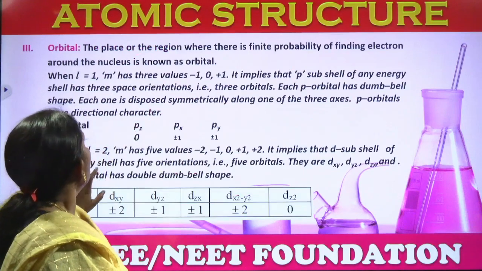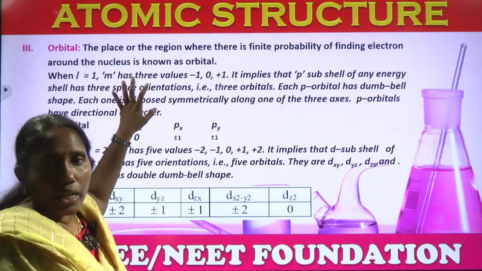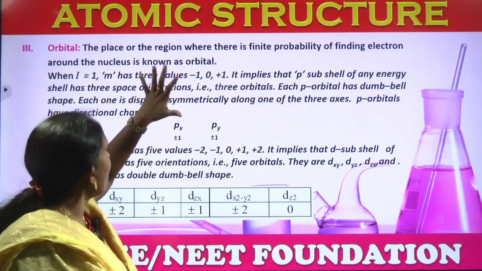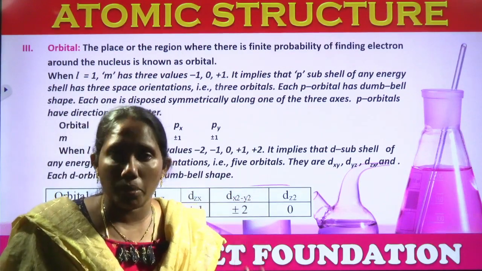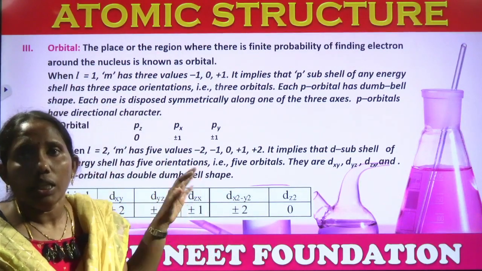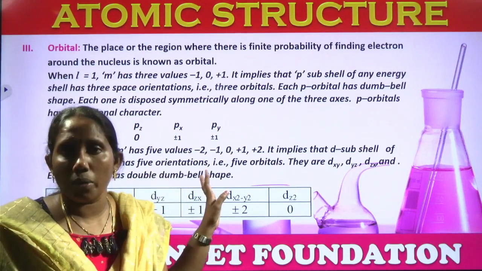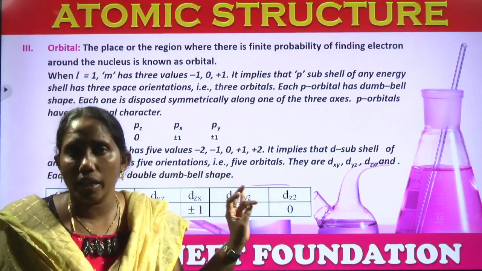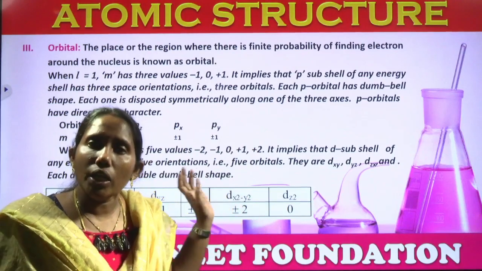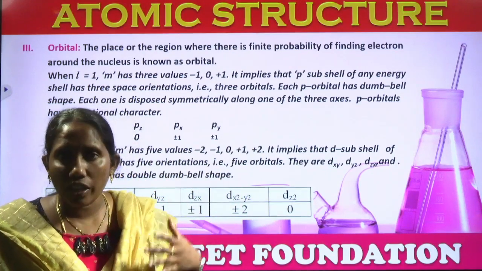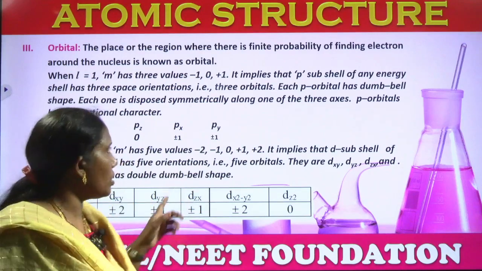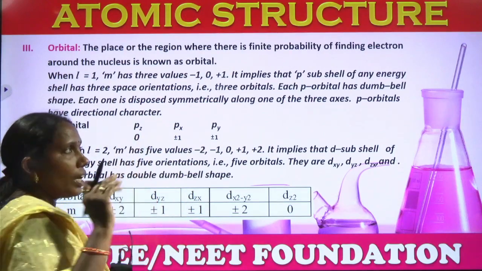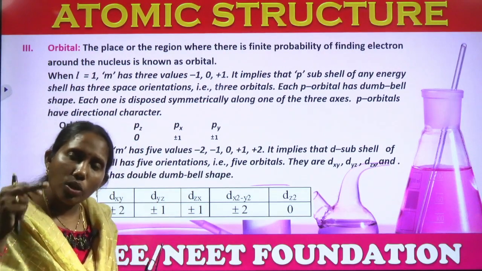Let us see here. What is an orbital? I already explained that. The place where the probability of finding an electron is maximum is said to be an orbital. Here we are discussing the 4 orbitals: s, p, d, and f. According to the magnetic quantum number, the s orbital has only one orientation, and that value is 0.